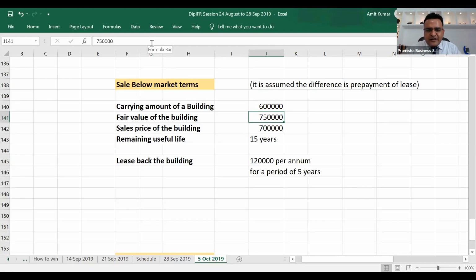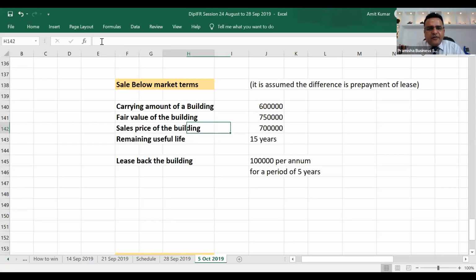The total payment they'll need to make is 120,000. So let me make it 100,000 per annum. Total payment they'll be making over a period of time is 100,000 per annum. This 50,000 will also be considered as part of the prepayment of the lease.